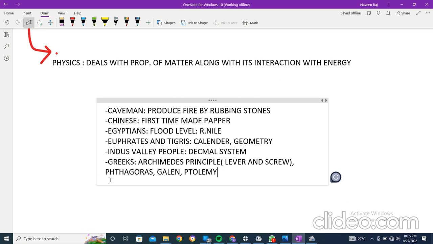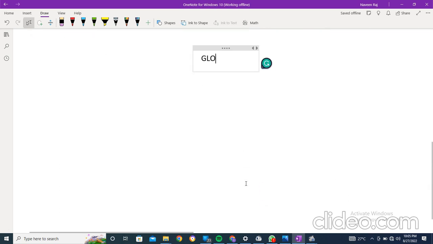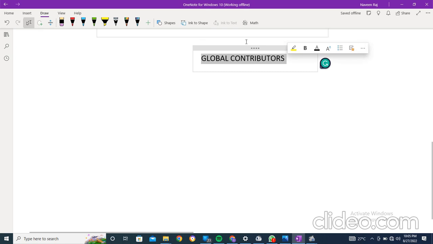There were also some global contributors mentioned in our books, so let me go into that. Global contributors, who made something big, right?